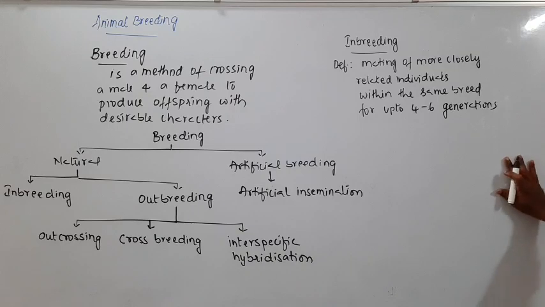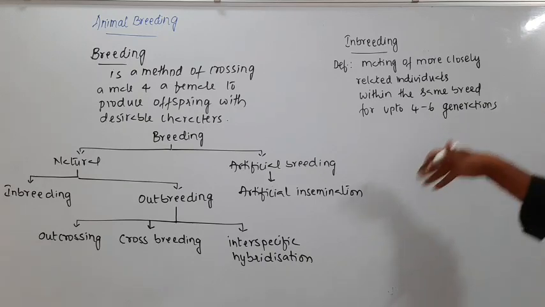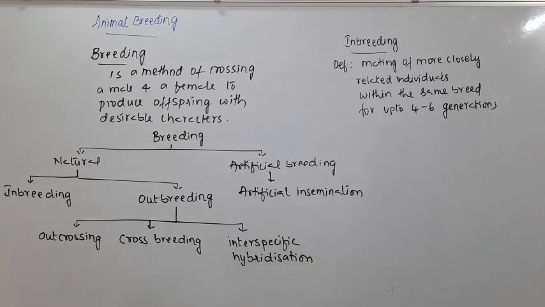So it's a mating of more closely related individuals within the same breed for up to 4 to 6 generations. Now how am I going to perform inbreeding?